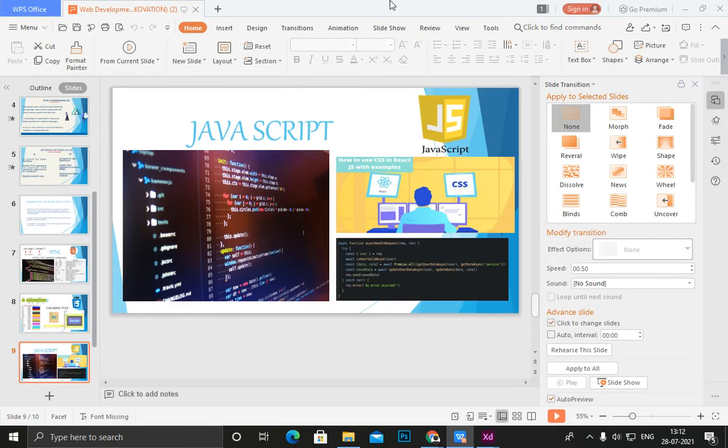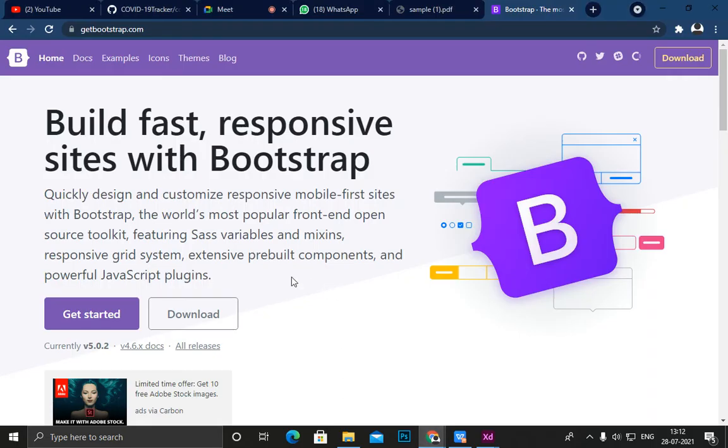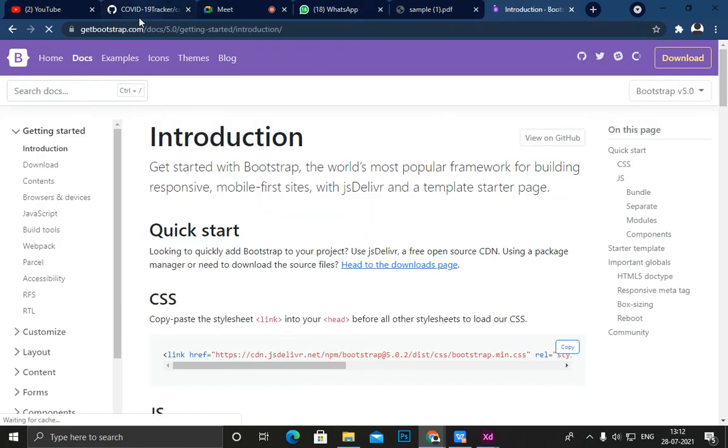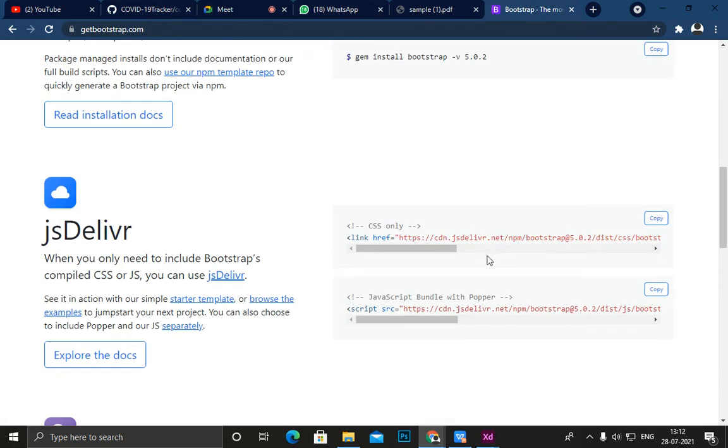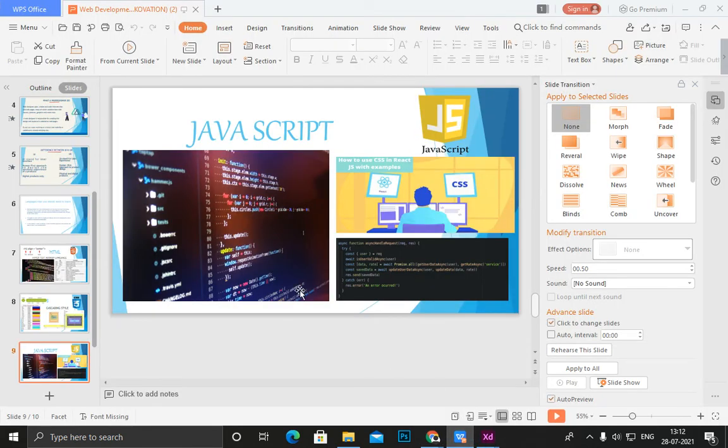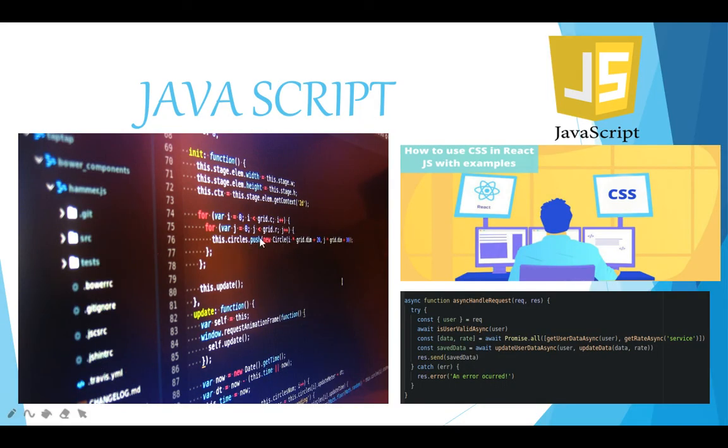Here is an example: when I create this button, it performs some action, and this action is written in JavaScript. So now you should understand what JavaScript, CSS, and HTML are. I gave you an overview of HTML and CSS, and now an overview of JavaScript. JavaScript performs particular actions within the page.